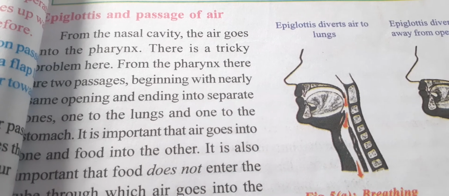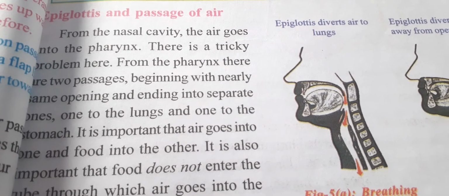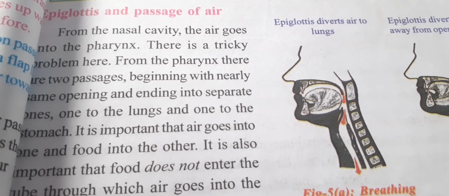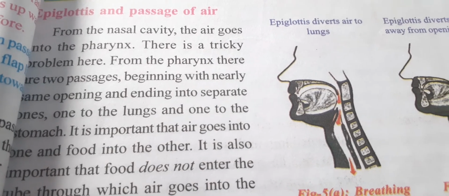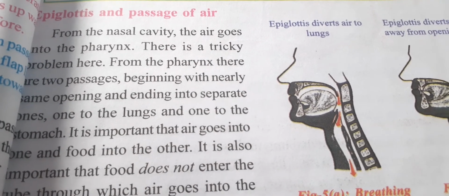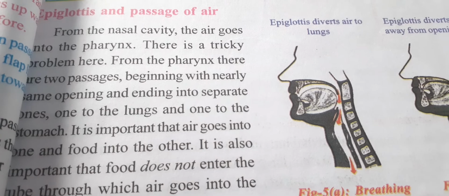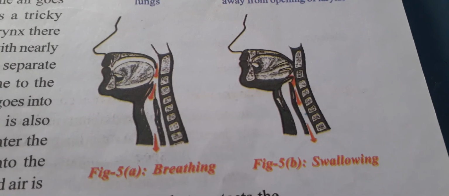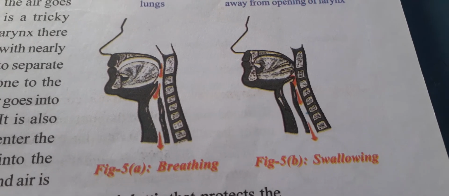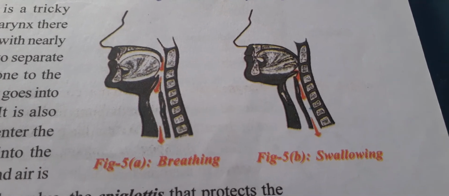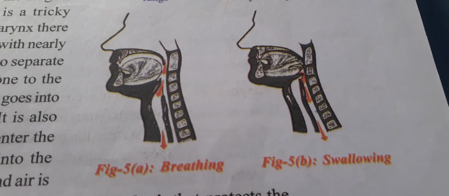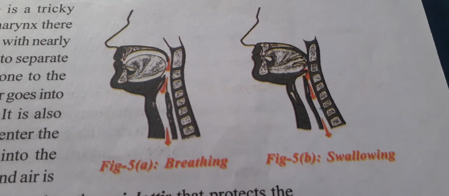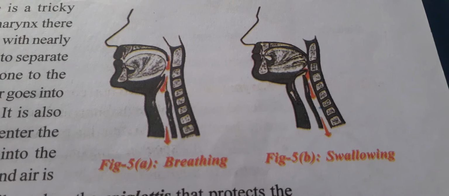From the pharynx there are two passages, beginning with nearly the same opening and ending in separate places, one in the lungs and another in the stomach. How the pharynx works, you see here: one helps in breathing, and another helps in swallowing. Swallowing is nothing but eating. The food enters into our stomach.